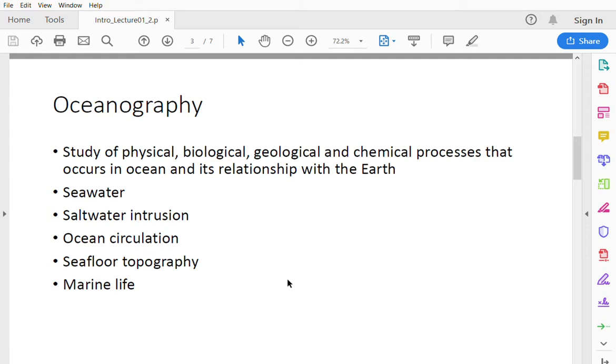On the surface of the earth, the Himalayan mountain is the tallest mountain, but there is another mountain which lies inside the ocean and which is much taller than the Himalayan mountain. So it is very interesting to study the seafloor topography.